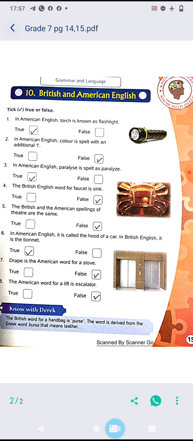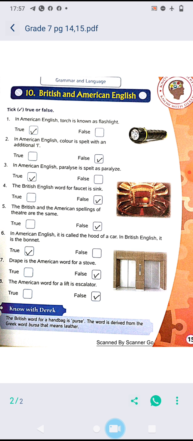They use theater and here it is written theatre. So it is not the same. Next, in American English, it is called the hood of a car. In British English, it is the bonnet. Yes, true. Next, drape is the American word for a stove. No, it is false. It is for curtain. So again this statement is false.